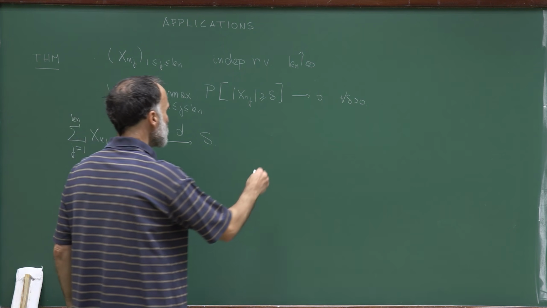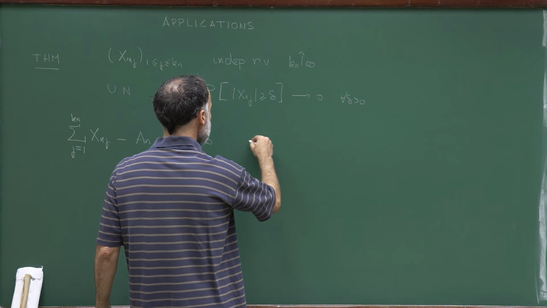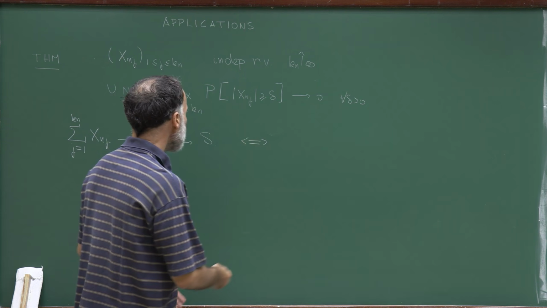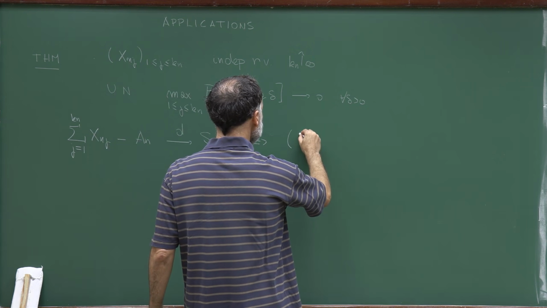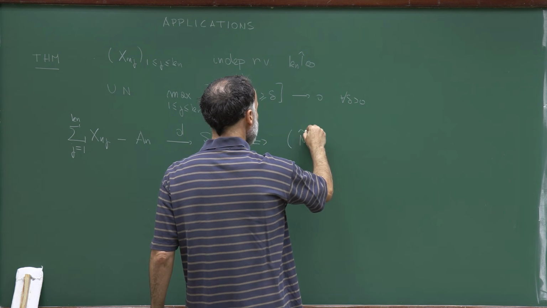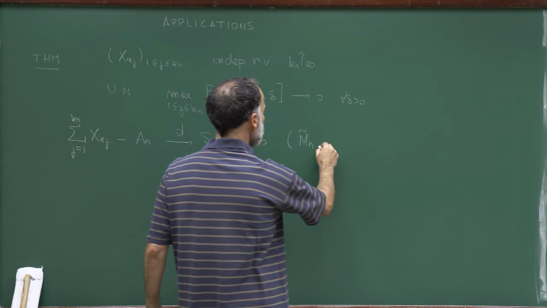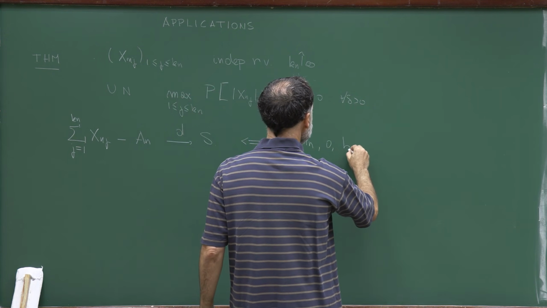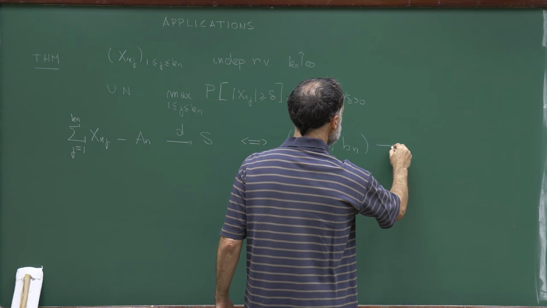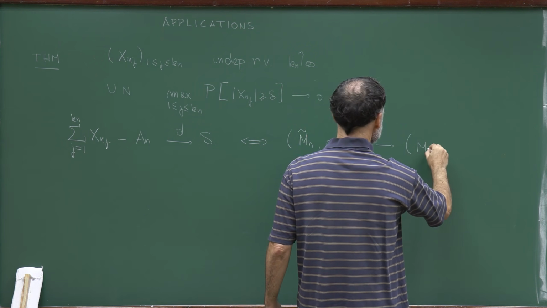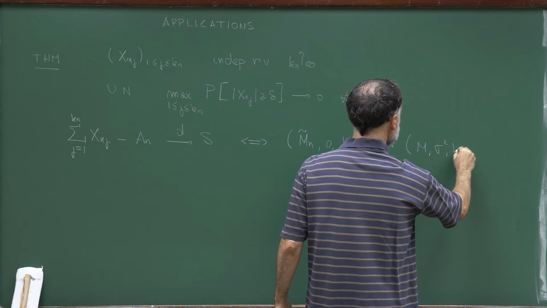And what we have seen is that this happens if and only if the triple, which I will define in a second, (M tilde_n, 0, b_n), converges to a triple (M, sigma square, b).